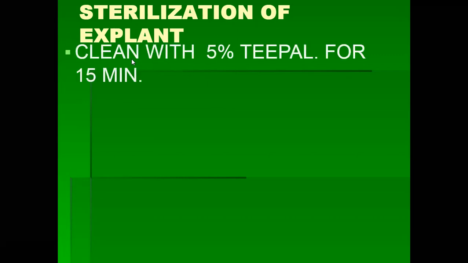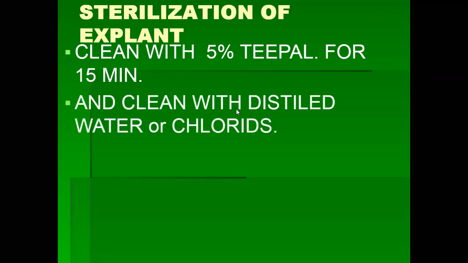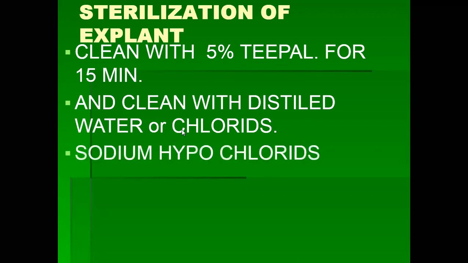For sterilization of explant, clean with 5% Tepol solution for 15 minutes. If any microorganisms are present on the explant, they are degenerated or disappear. Then clean again with distilled water or chloride solutions. Mainly the chloride solution is sodium hypochlorite solution.